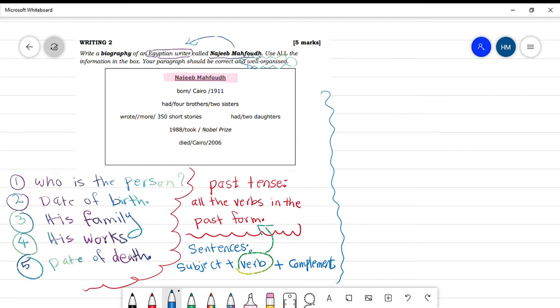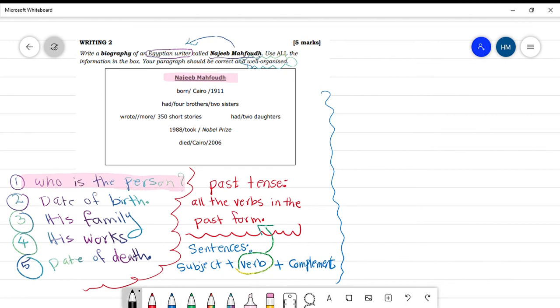Now we can start writing our paragraph. We said, my students, that we have to write first of all, who is the person?